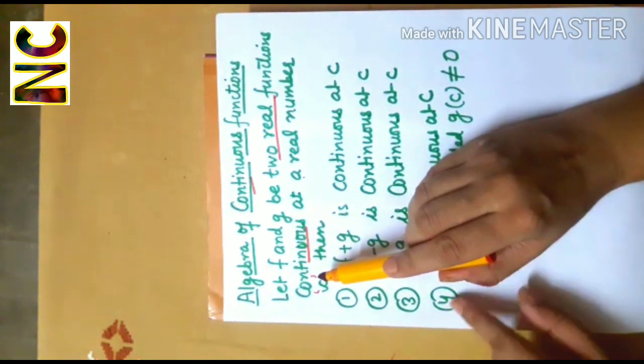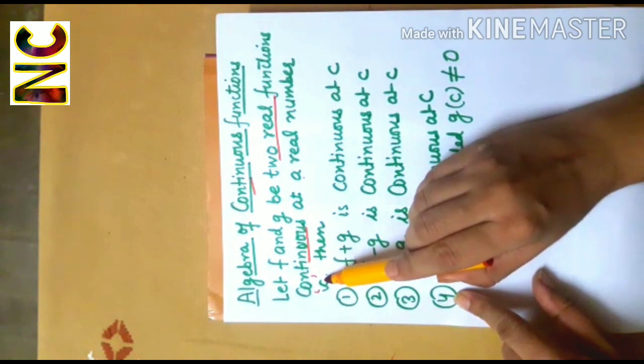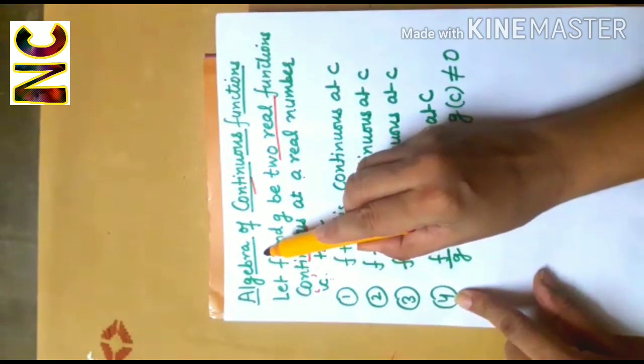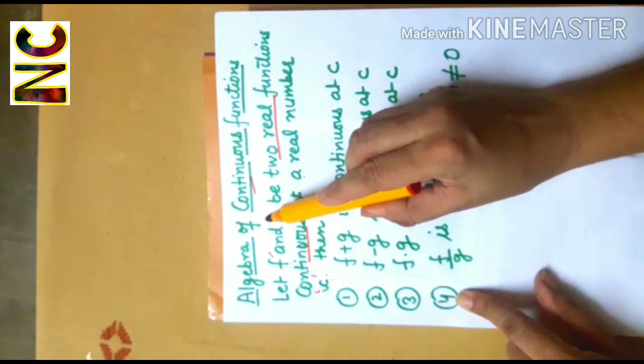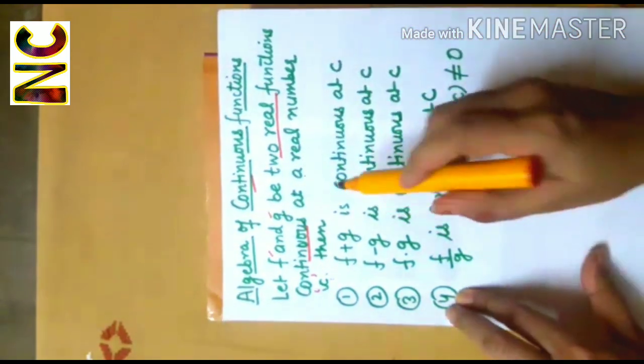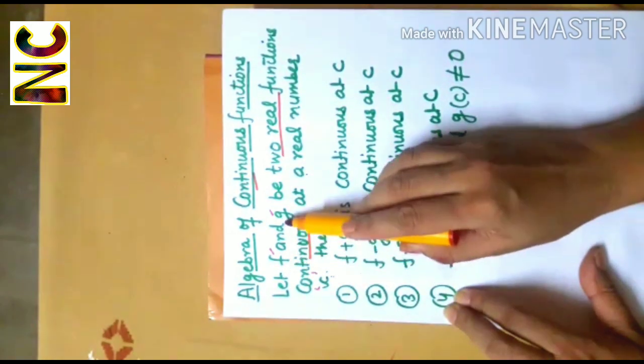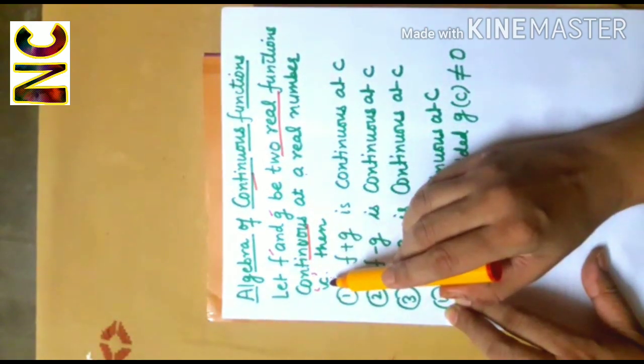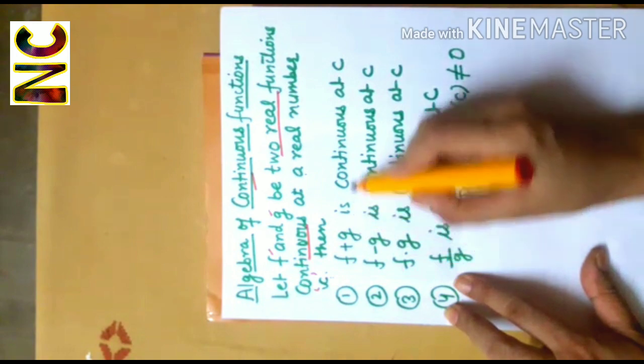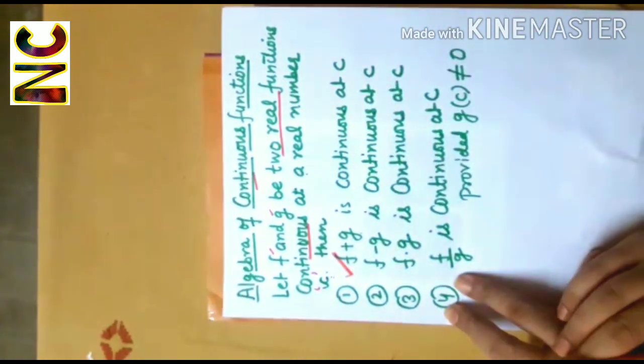So one thing is clear, the c is a point in the domain of f as well as in the domain of g. Now, the result says if f and g are continuous at the point c, then f plus g is also continuous at the point c.